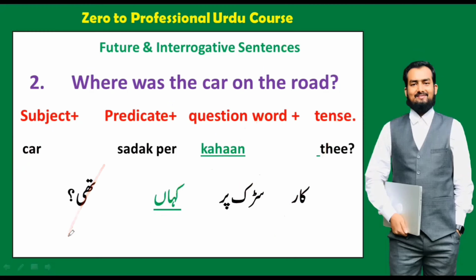Again we have followed the structure of this. This is not future, this is in the past. So where was the car on the road means car sadak par kahan thi? And the word car is used as a female thing in Urdu. That is why we have used thi here.